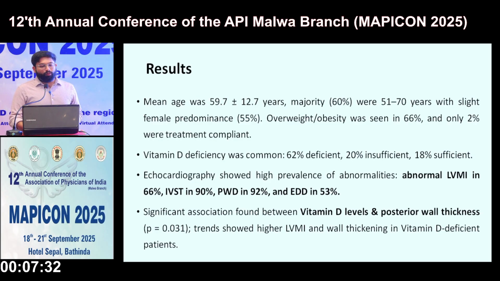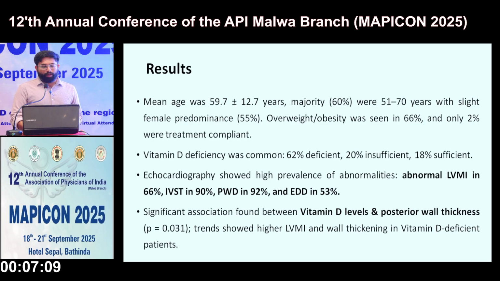Vitamin D deficiency was common: 62% deficient, 20% insufficient, and 18% sufficient. These results were consistent with our national average of 75% of people with low vitamin D levels. In my study, deficient plus insufficient is 82%, so these values are consistent with the national average.